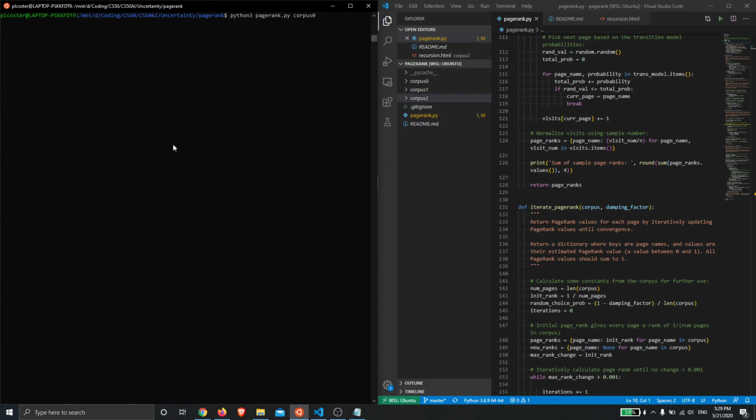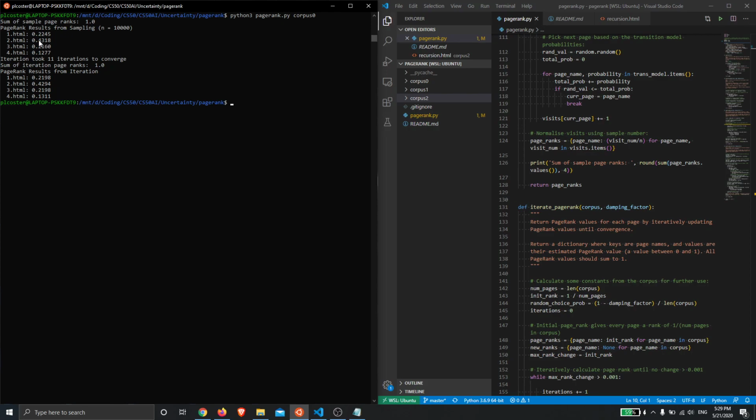And so now we should be able to run through some of these sample corpus of pages that we've been given. So let's start with corpus 0, and if we run this, we get the result back quite quickly. So for the surf sample, the random surf sampling method, we are taking 10,000 samples, and from that we get this set of results for the ranking of each page.